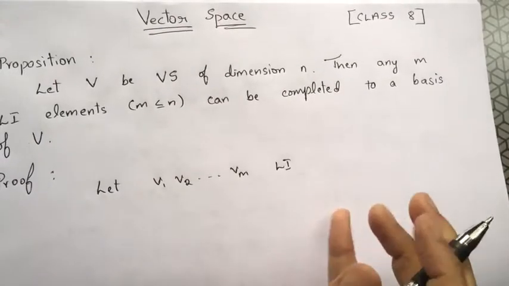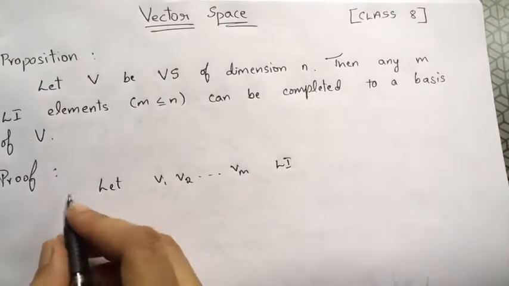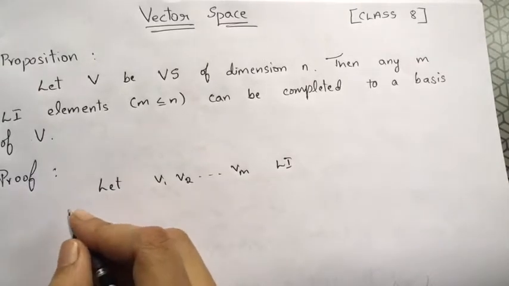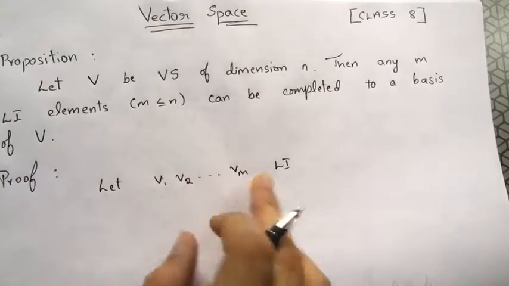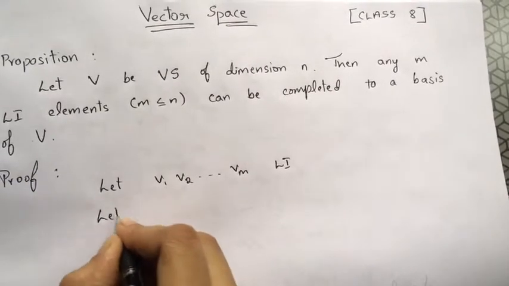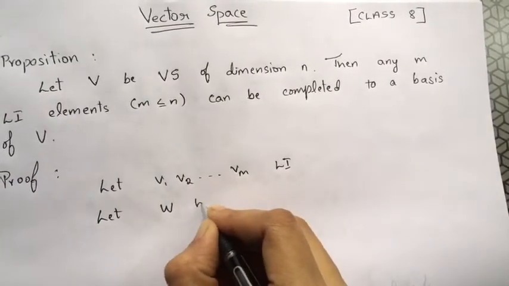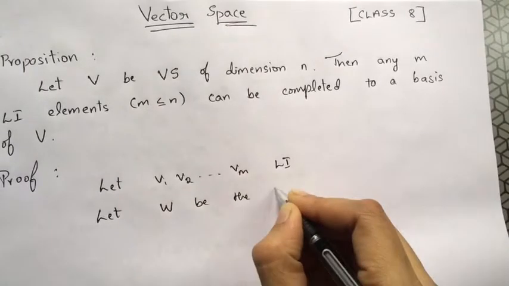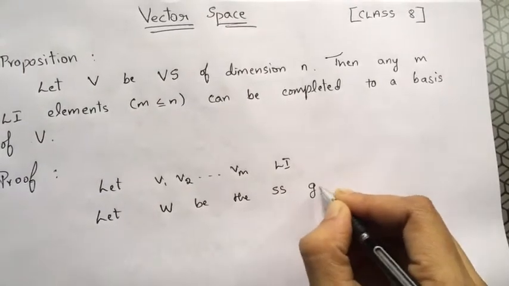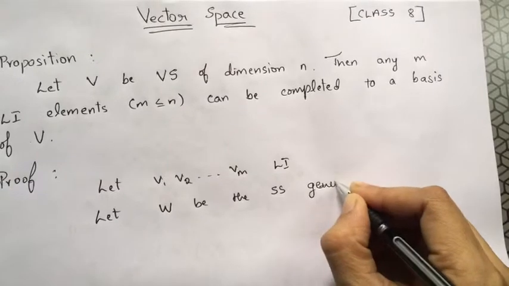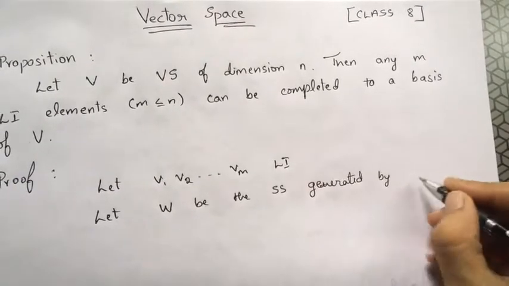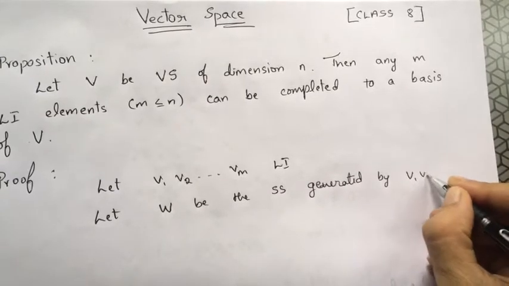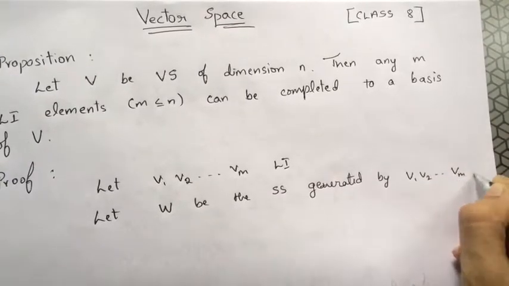Suppose these vectors are linearly independent, and I'll take up a subspace generated by these vectors. Let W be the subspace generated by these vectors v1, v2, up to vm.